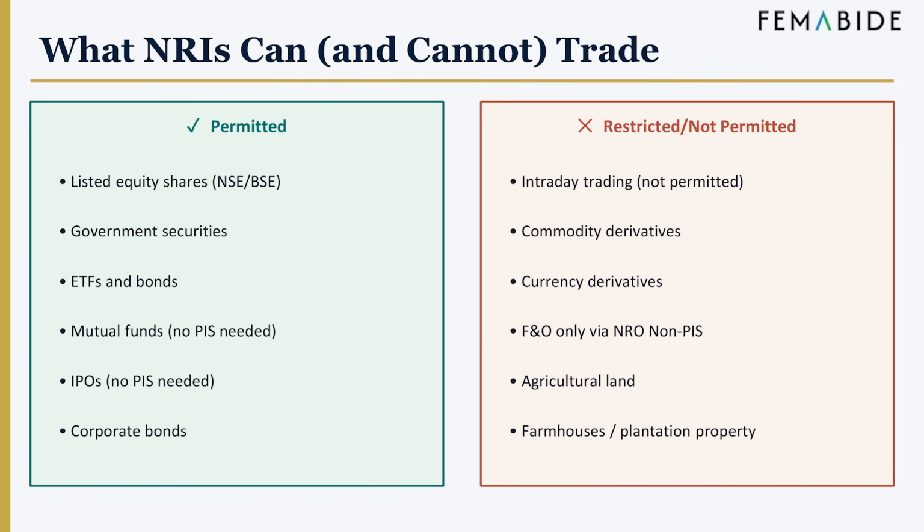What NRIs can and cannot trade. Permitted instruments include listed equity shares, government securities, ETFs and bonds, mutual funds and IPOs, corporate bonds. Restricted or prohibited activities include intraday trading, commodity or currency derivatives, futures and options except through NRO, investment in agricultural land or plantation property. These restrictions are strictly enforced.